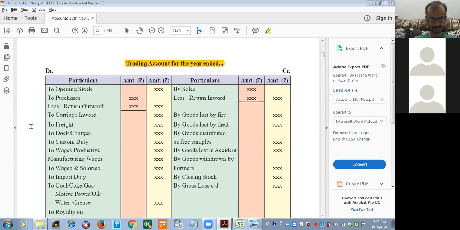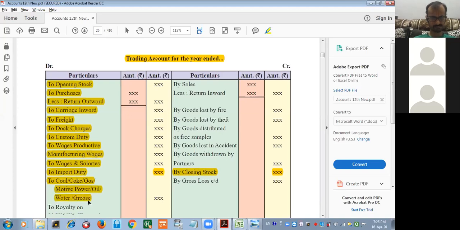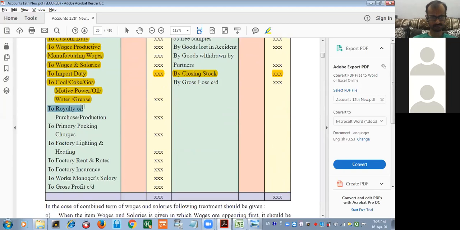Debit side: to opening stock, to purchases, less return outwards, to carriages inwards, to freight, to dock charges, to custom duty, to wages productive, manufacturing wages, to wages and salaries, to import duties, to coal, coke, gas, motive power, oil, water, grease, etc., to royalty on purchases or production, to primary packing charges, to factory lighting and heating, to factory rent and rates, to factory insurance, to works manager's salary, to gross profit.